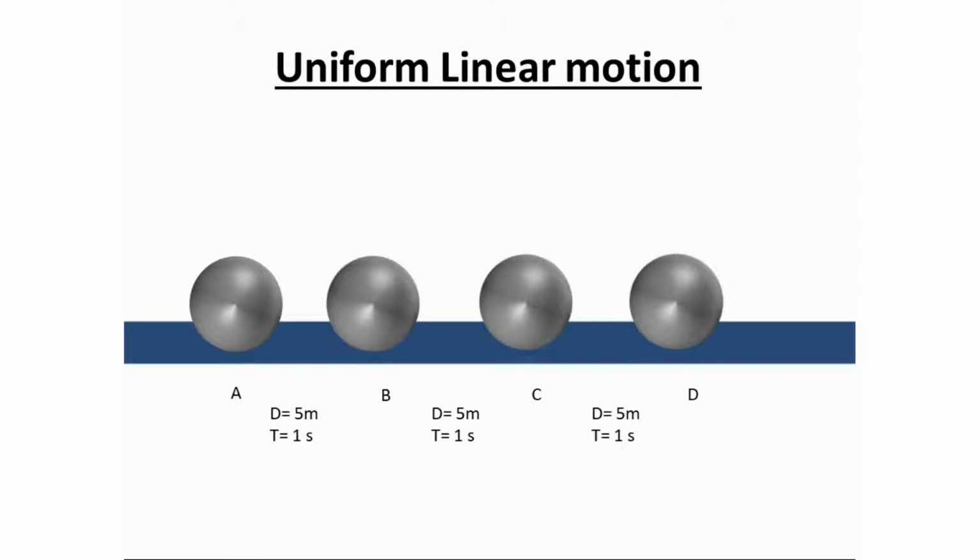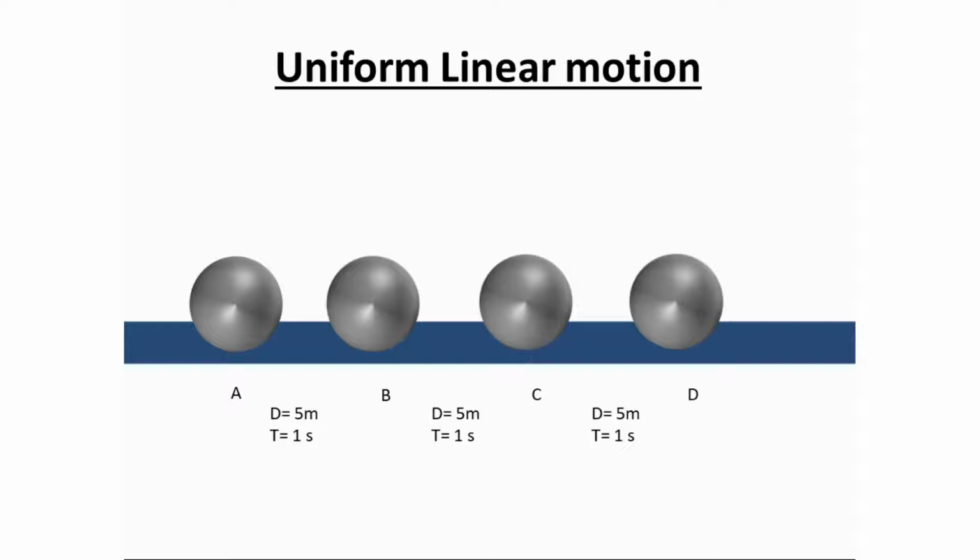Let the distance between A to B be 5 meter, B to C be 5 meter, and C to D also be 5 meter. If the ball takes the same time interval, that is A to B, let it take 1 second. From B to C also it takes 1 second, and C to D also it takes 1 second. Then we can say the ball travels equal distance in equal interval of time. Such type of motion is called uniform linear motion.